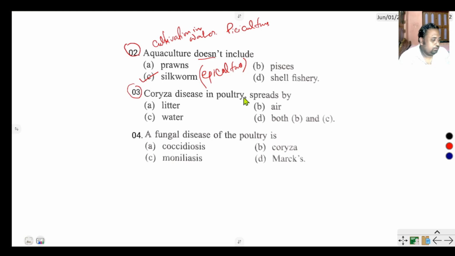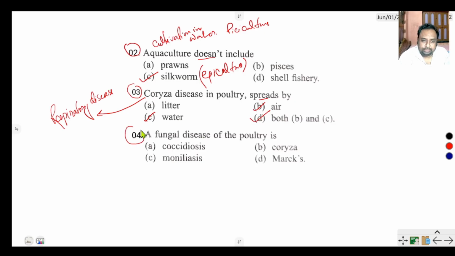Next question number 3. Coryza disease in poultry spreads. Coryza disease is a type of respiratory disease that spreads by air and water. So the correct option is D.